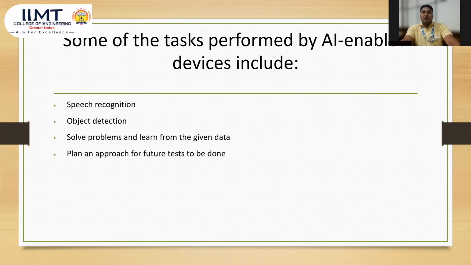Now, some of the tasks performed by AI-enabled devices can be discussed here. First one is speech recognition. What does speech recognition mean? We know about natural language processing and also about artificial language processing.